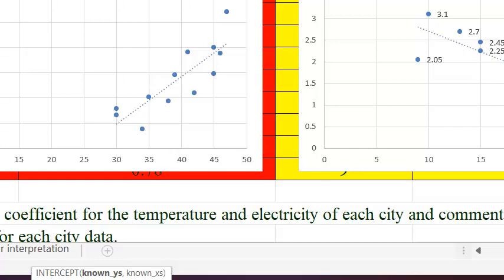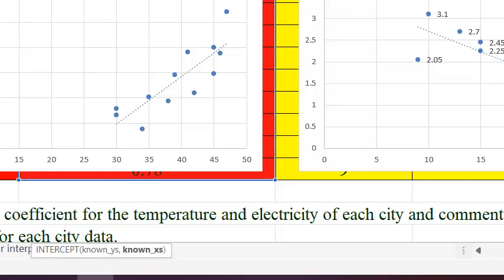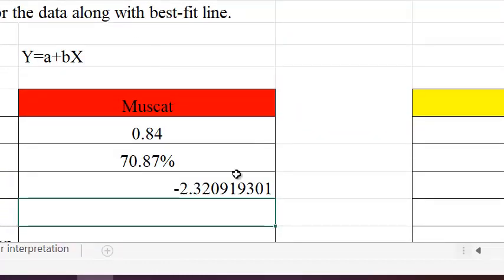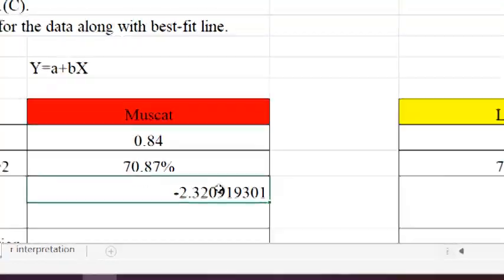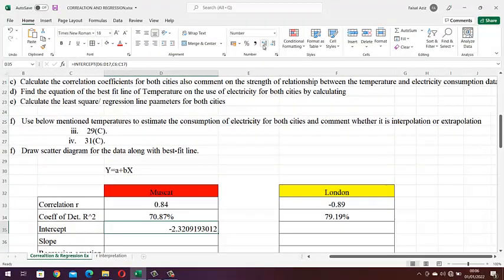So I'm just going to select all these observations. Since I have kept a graph on the data, I'm using my keyboard to select these values. After selecting it, we'll put a comma and then I will select the known x values. After closing the bracket we'll click enter. So this will give us the intercept.